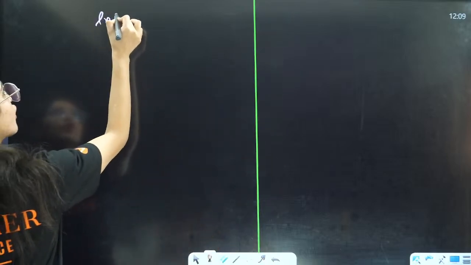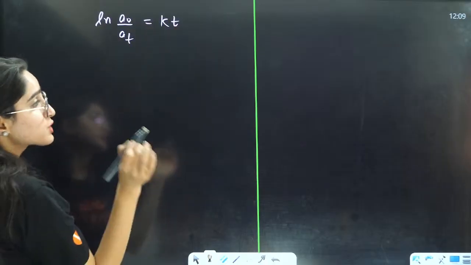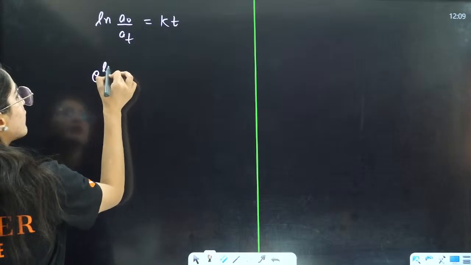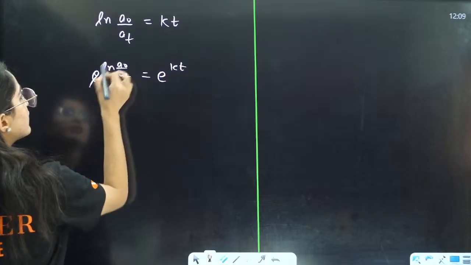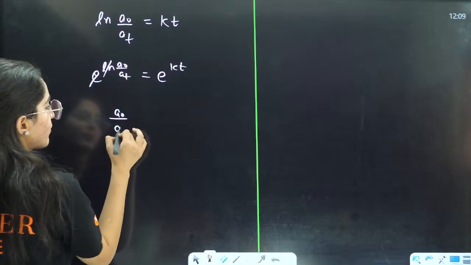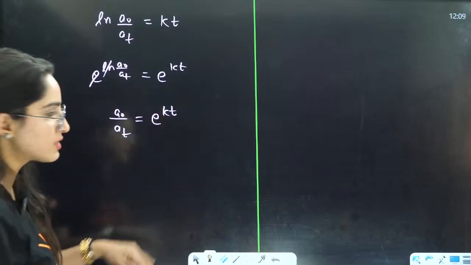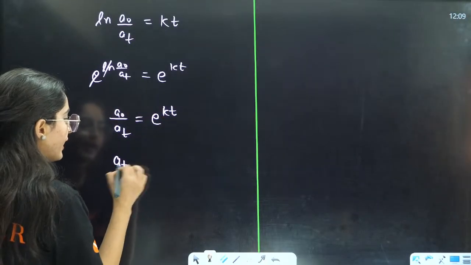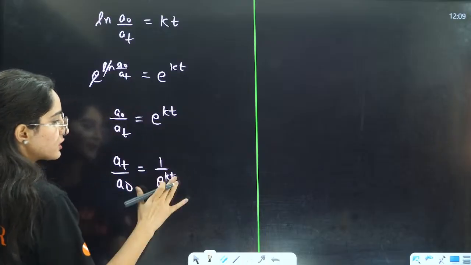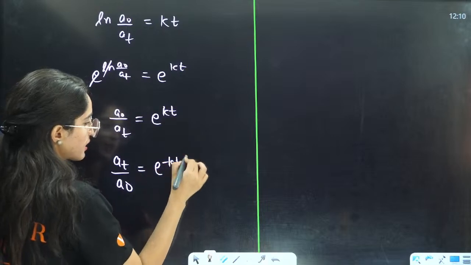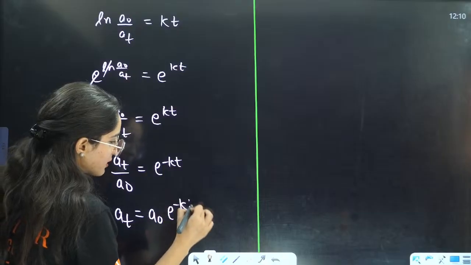So this is natural log of a naught by At is equals to kt. You take the exponent here, so it will be e to the natural log a naught by At is equals to e to the kt. They will cancel out, and this will form a naught by At is equals to e raised to power kt. Now, if I want to do the reverse, taking the opposite, this will be At by a naught is equals to 1 by e raised to power kt. And this will become e raised to power minus kt. That means At is equals to a naught e raised to power minus kt.